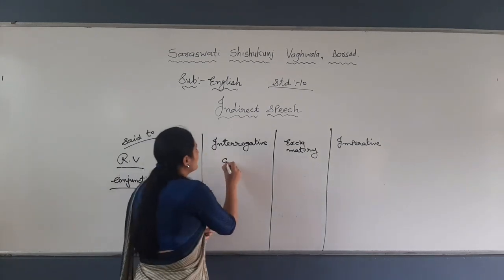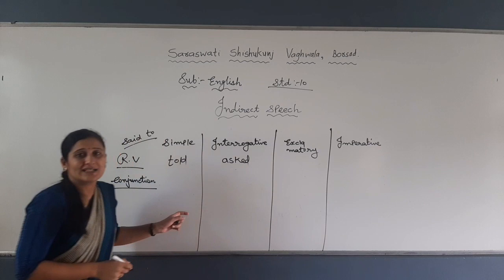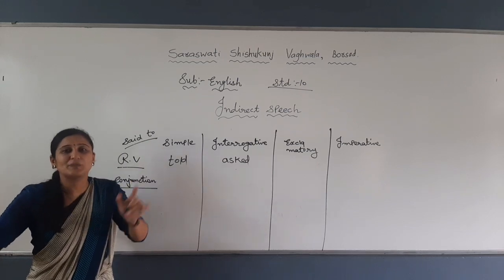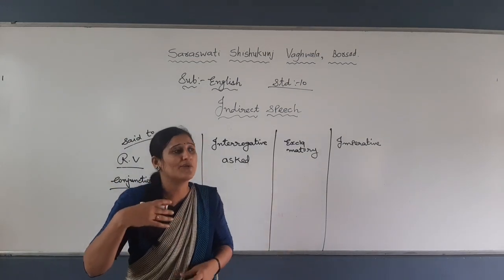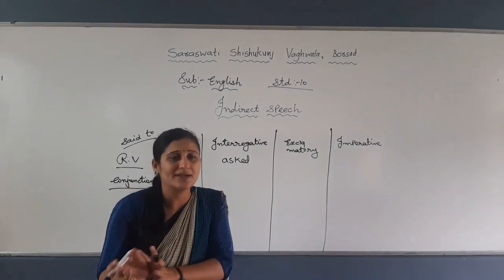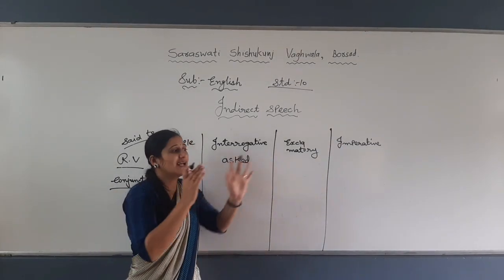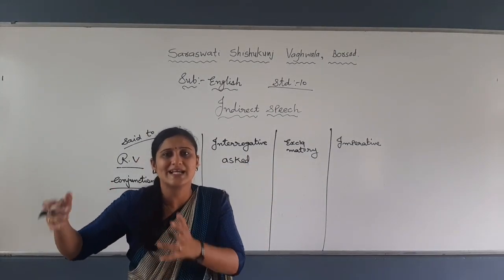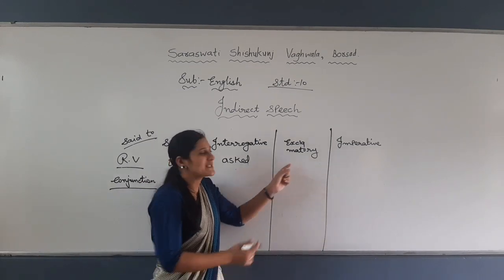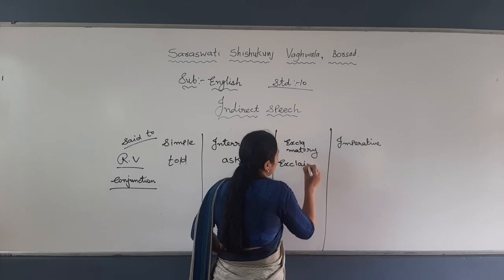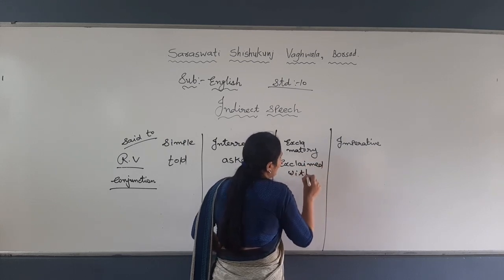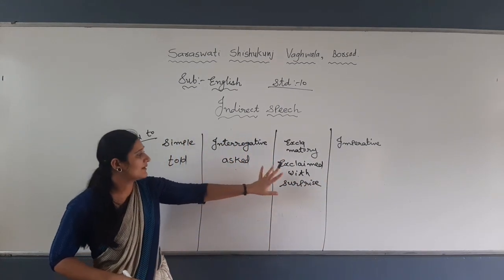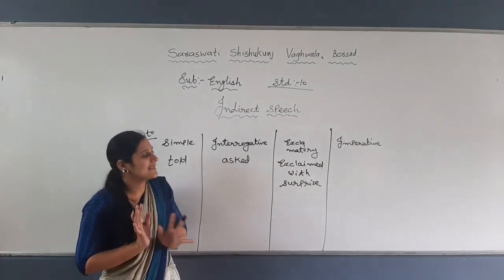In interrogative, your reporting verb will be asked, because it is a question. In exclamatory, it depends on the sentence; it depends on the reported speech. If somewhat of excitement is given, you will write exclaimed with excitement. If disgust is given, then you will write exclaimed with disgust. If happiness, you will write exclaimed with surprise, exclaimed with happiness, exclaimed with joy. It depends on the reported speech. So here the words exclaimed with are a must, right? And at the back, whatever it is, surprise or joy or happiness. So this will be your reporting verb in exclamatory sentences.